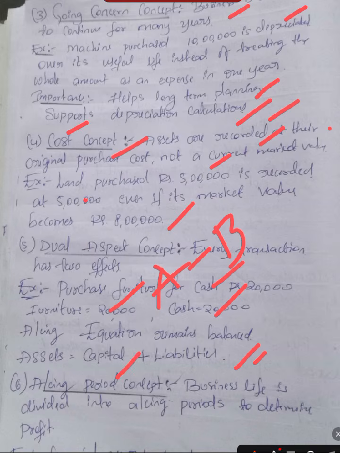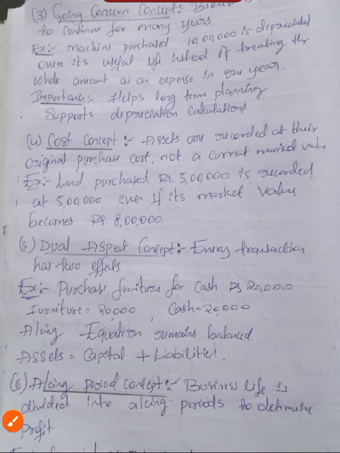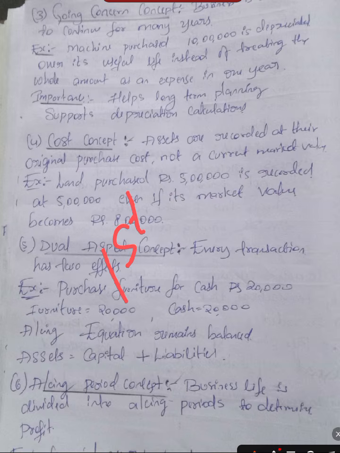Accounting period concept. The accounting period concept means business life is divided into accounting periods to determine profits. Example: the financial year, which we take as 1st April to 31st March. Okay, this is known as the accounting period concept.